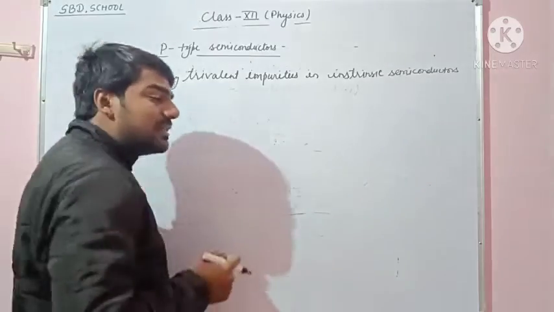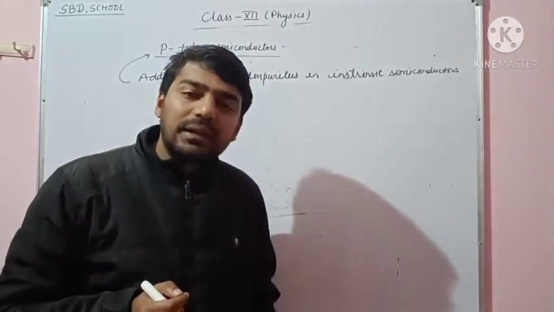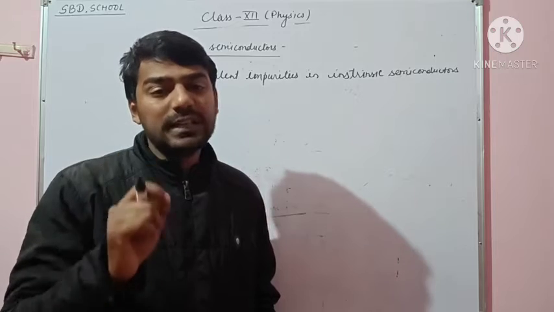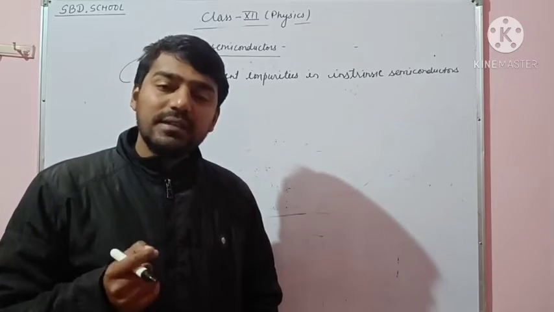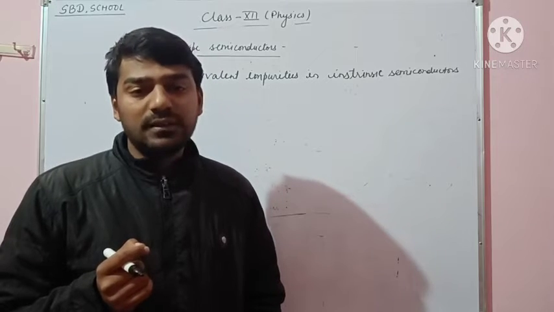Trivalent impurities means an atom that has a valency of 3. If an atom has 3 valencies, then it is called trivalent.